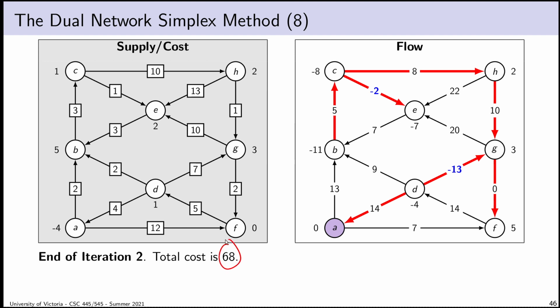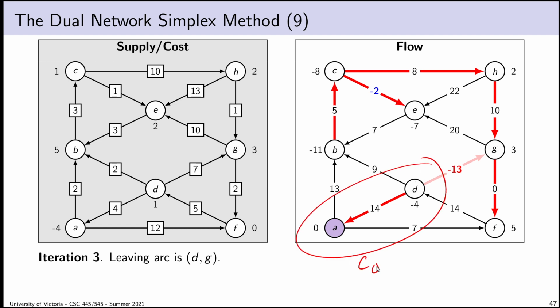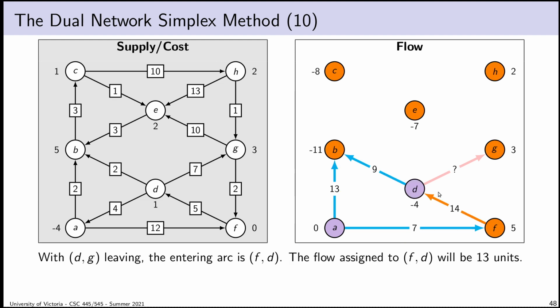Okay, so now my cost is 68. It's gone up, but that makes sense because I'm working my way towards a primal feasible flow. I'm not done. I have primal infeasibility still, so I choose DG as my leaving arc. DG will separate the graph. I guess this will be C0, and everything else will be C1. DG points away from C0, and the only thing I can think of that points into C0 is the edge FD. I can't see anything else. Yeah, sure enough, there it is. So FD has to be my entering arc.